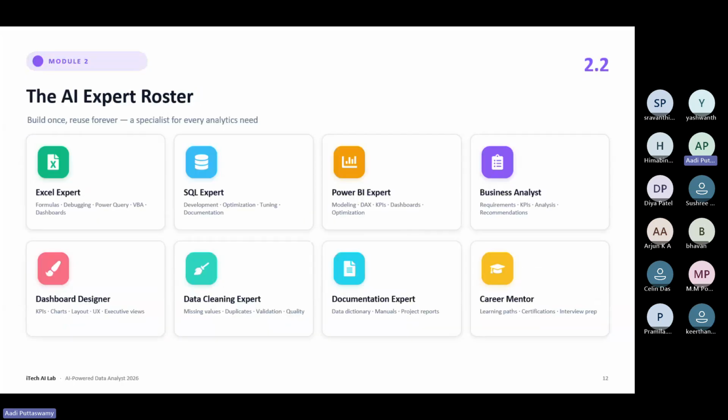Right. So what all experts can we create? We already discussed this slide in the previous module. We can create various different experts, whoever I want to create, I can create. Whatever you want, you can create. The only thing is you should have a technical idea, the right tools, and budget, money. That is very important because AI tools are all paid. Free ones are there, but very few, or you might get only a trial.